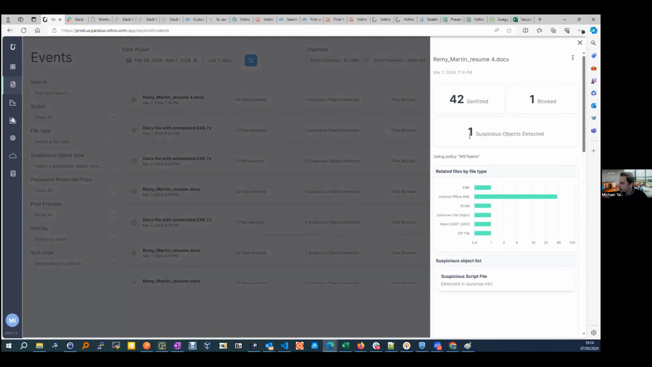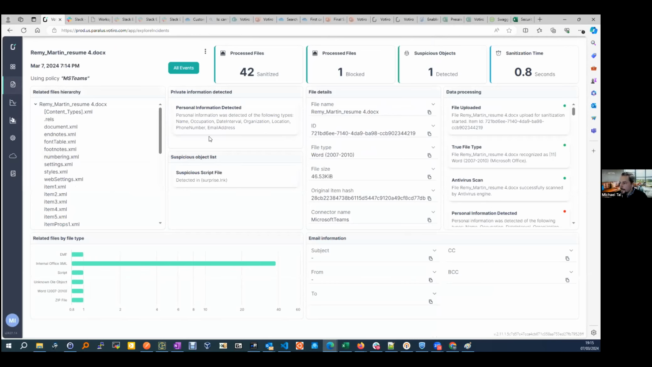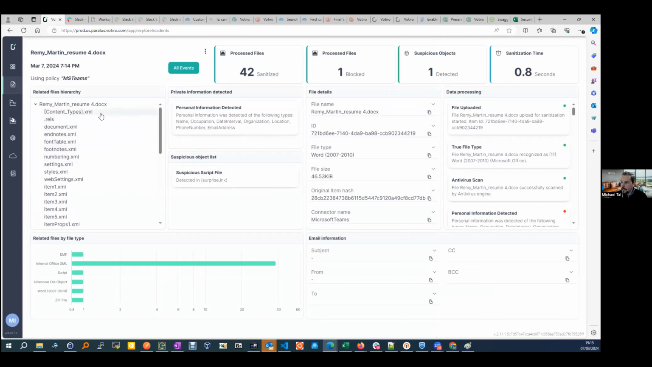The sidebar that you're seeing here provides just a brief information on the exact details of this file. But let me just show you a bit more. While I'm clicking View Full Details, I'd like to show you that we've managed to identify some private information, and also we've detected that script that was hidden deep within the Word document. And how can we tell that?